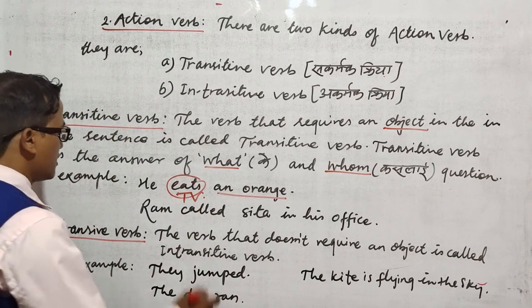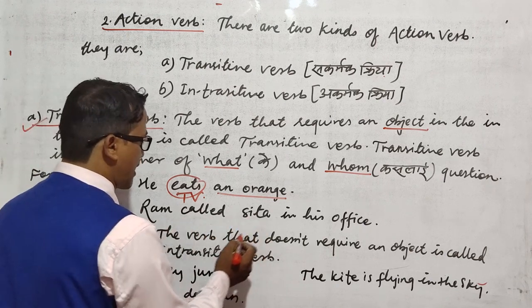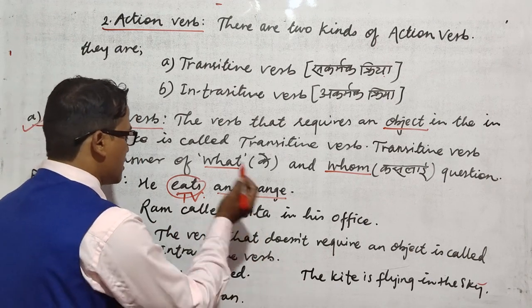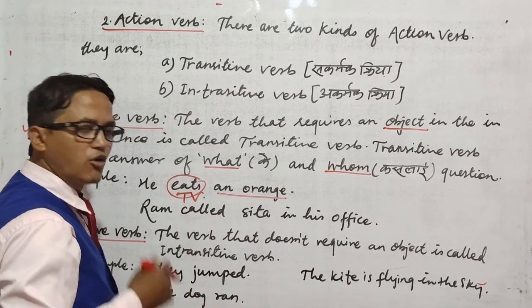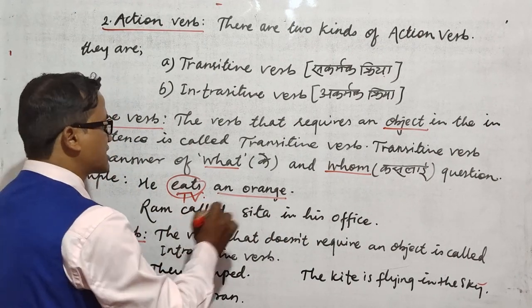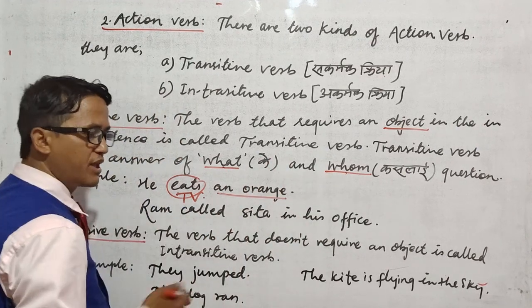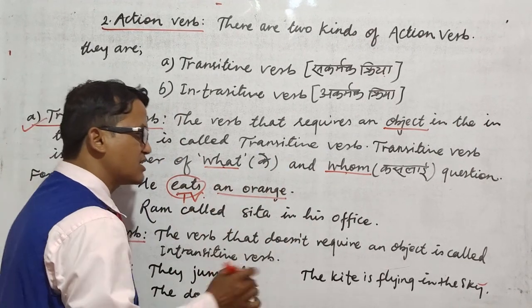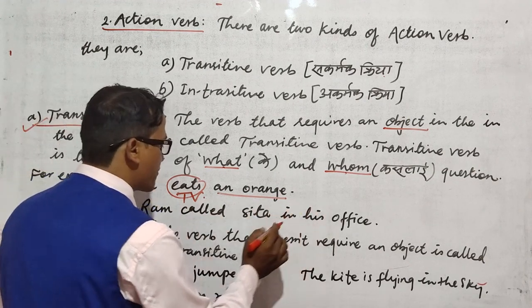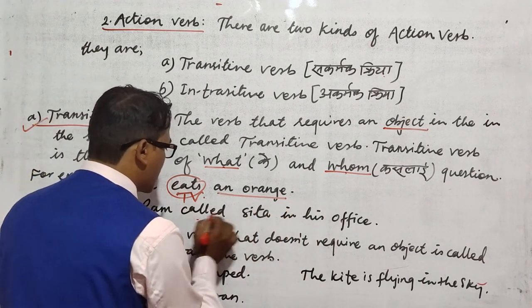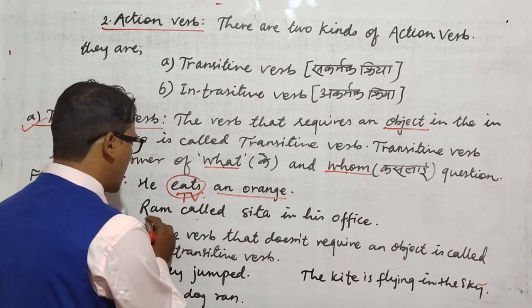Okay. So similarly, Ram called Sita. In this sentence, whether there is a transitive verb or not, how to find out? Let's see, by asking the what or whom question. If there is an answer, that is the transitive verb. See, Ram called Sita. Subject, verb, object.